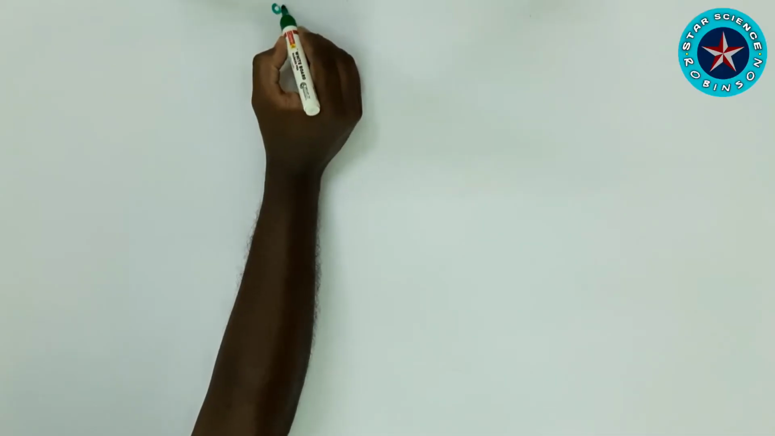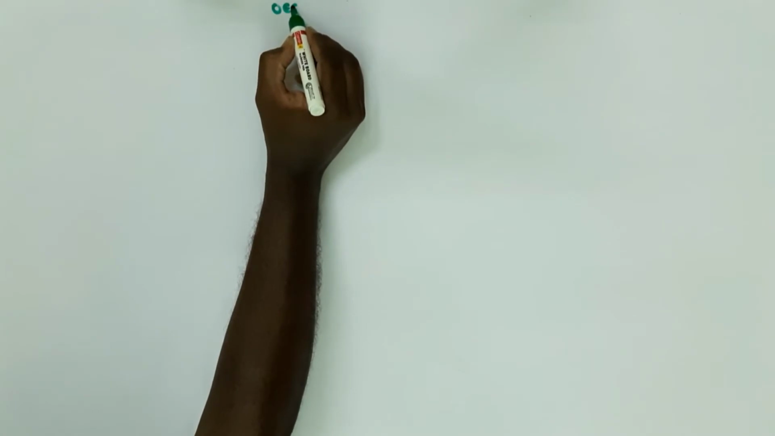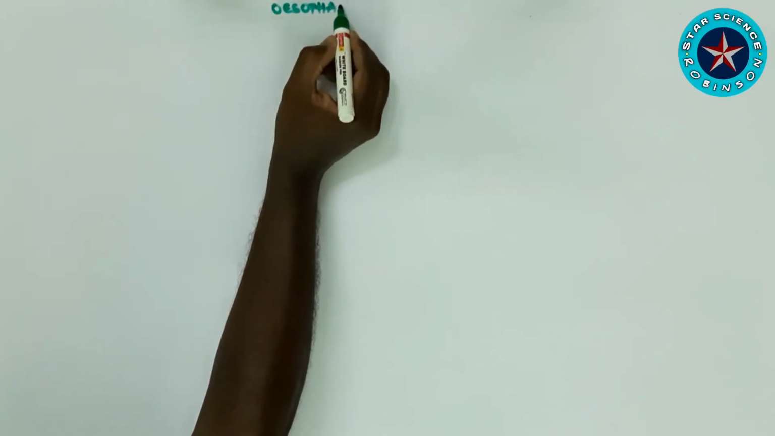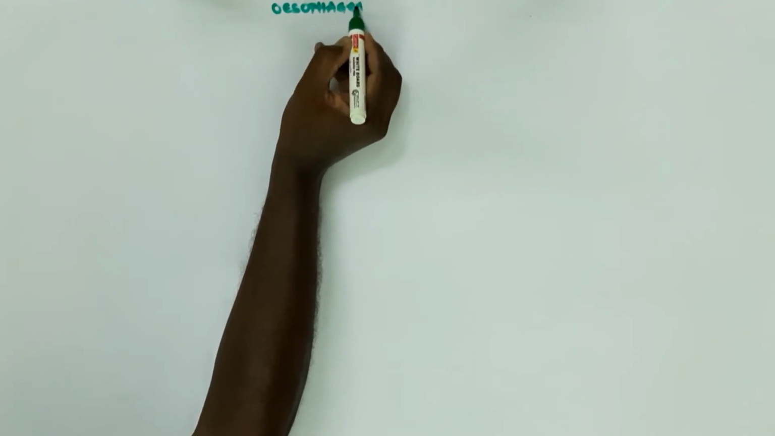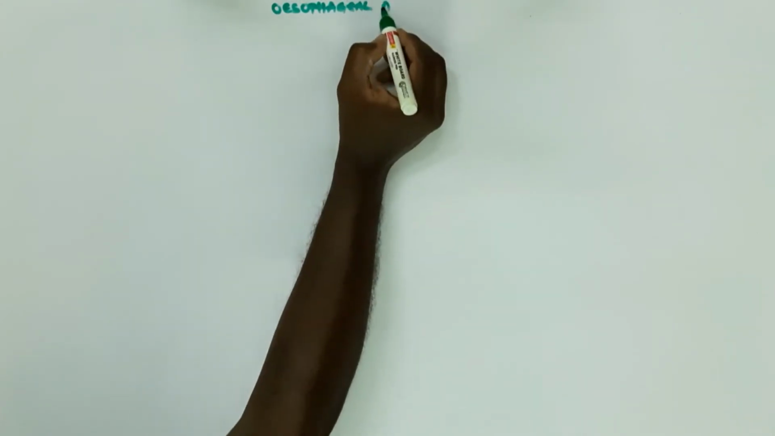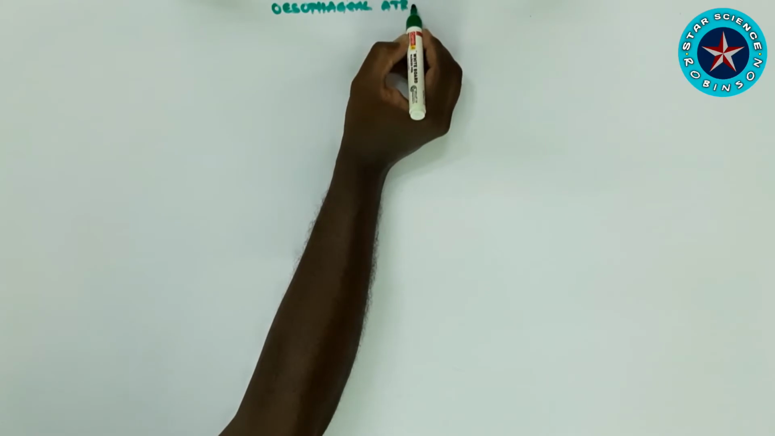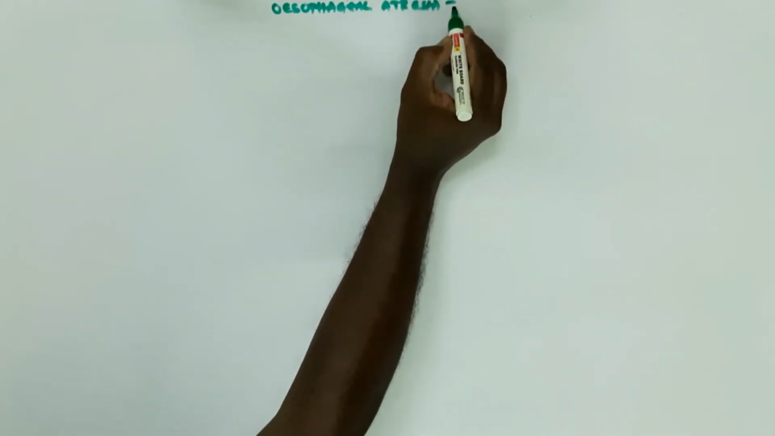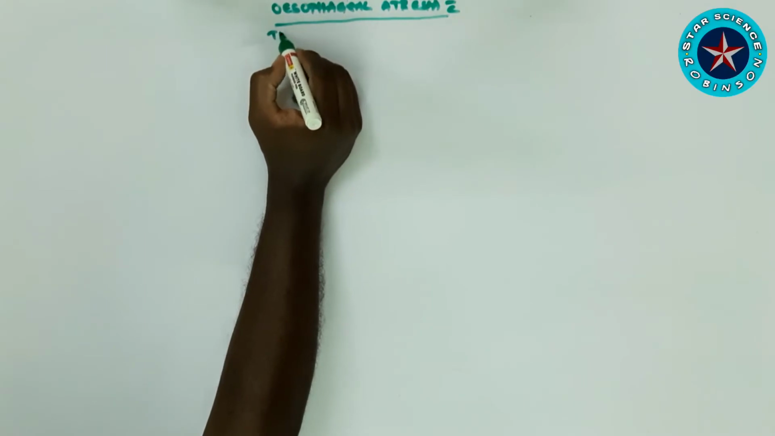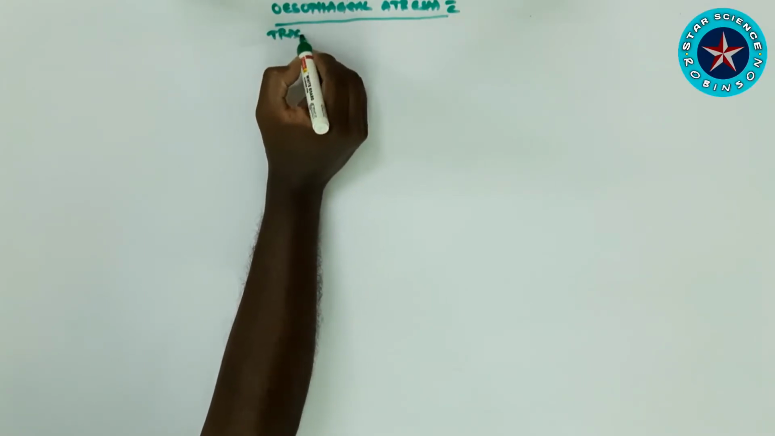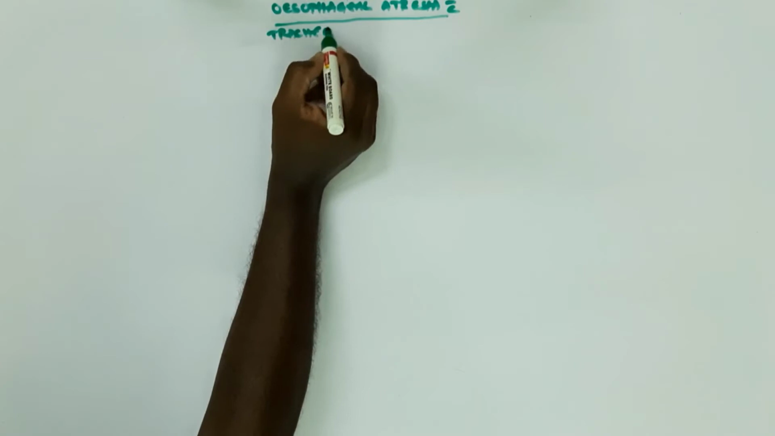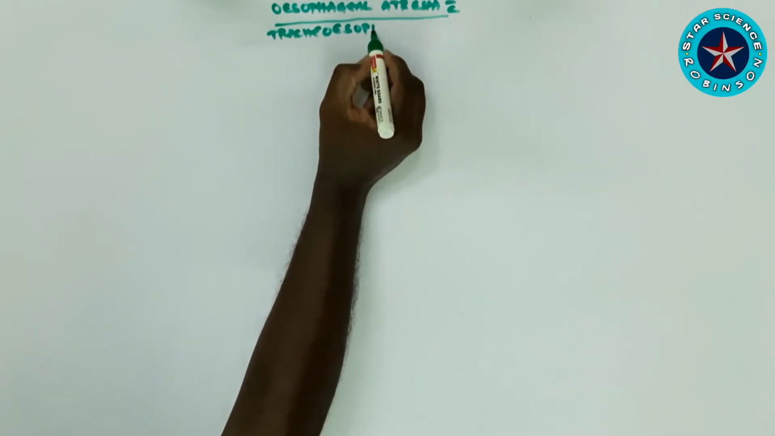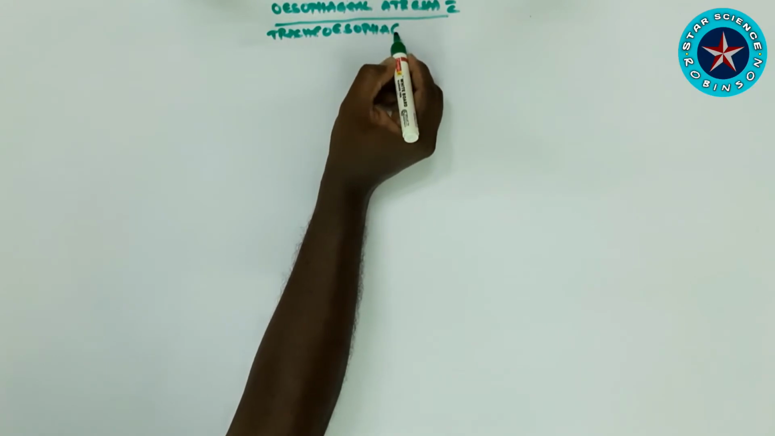Let's get into the topic: esophageal atresia with tracheoesophageal fistula. Esophageal atresia is a failure of the esophagus to form a continuous passage from the pharynx to the stomach during embryonic development. It is usually associated with tracheoesophageal fistula, which is an abnormal connection between the trachea and esophagus. That is the thing we have to remember.